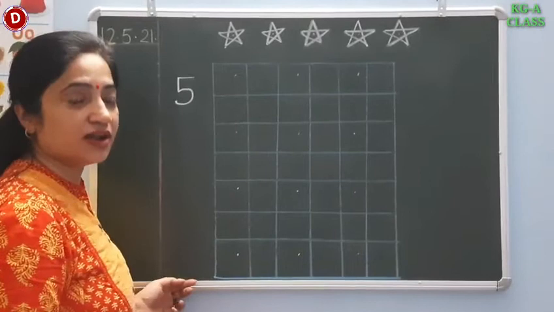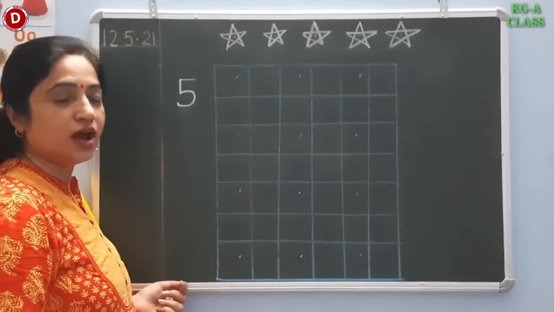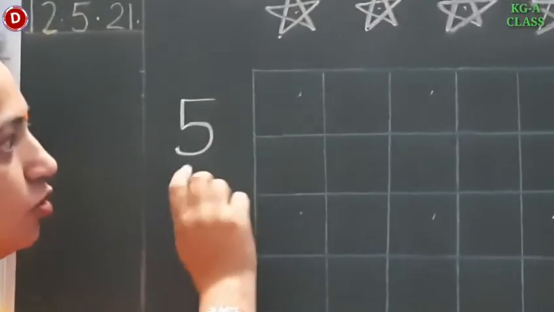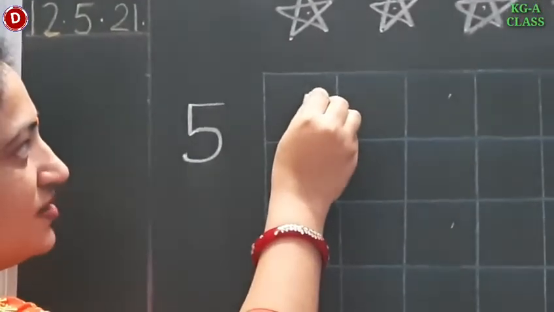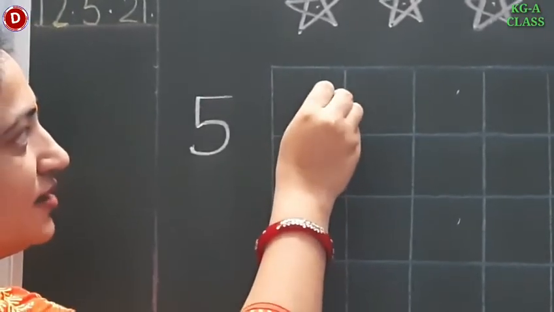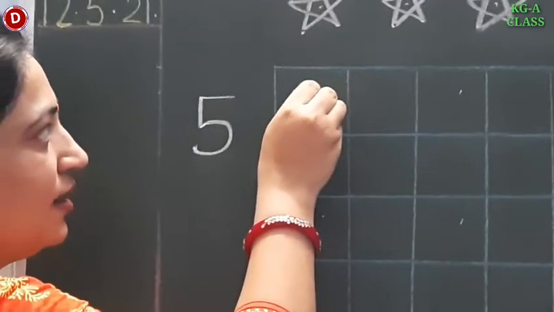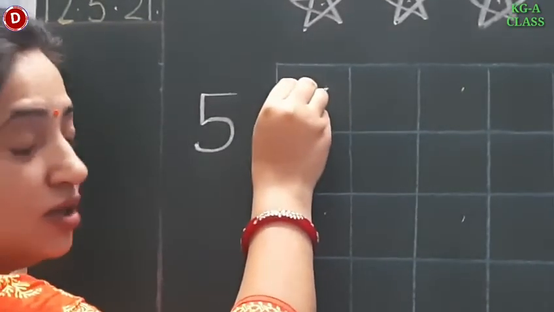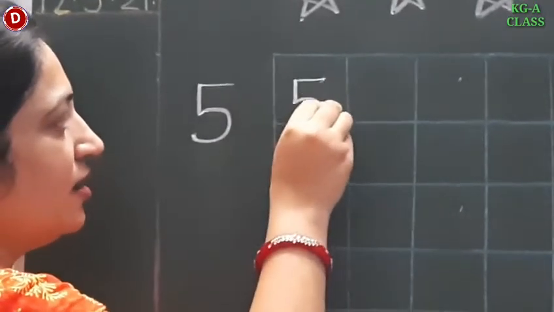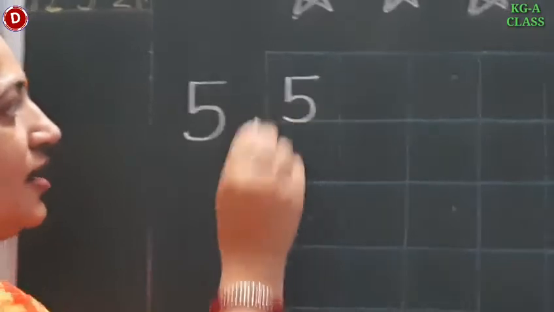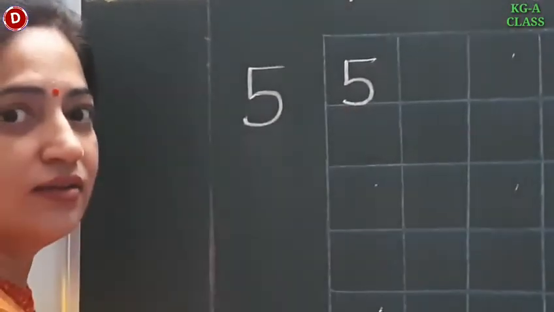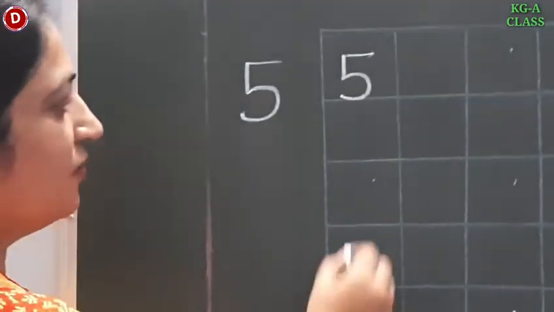Now children, first I will write on the board which you have to watch carefully how I am writing 5. Okay? Look here children, these are the blocks of your notebook. So you have to put your pencil here. So put dot in your right side. From here you have to make a sleeping line. A small sleeping line till your left side. Okay? And then from here you have to make a small standing line, then a semicircle. Ulta C like this. And you have to touch the bottom blue line.